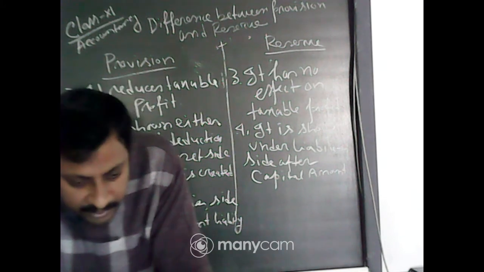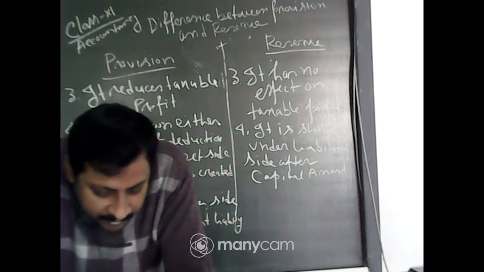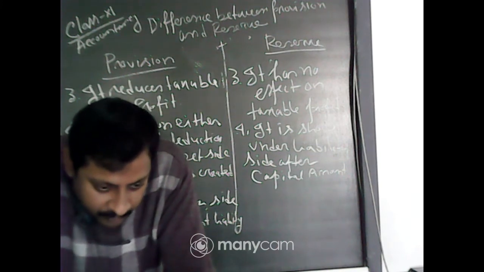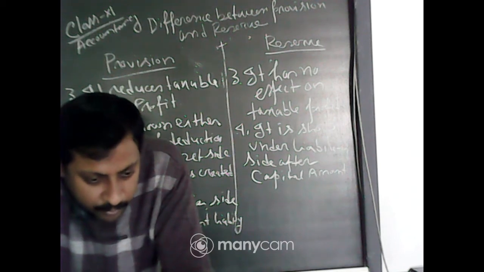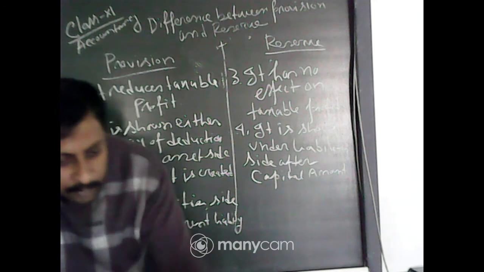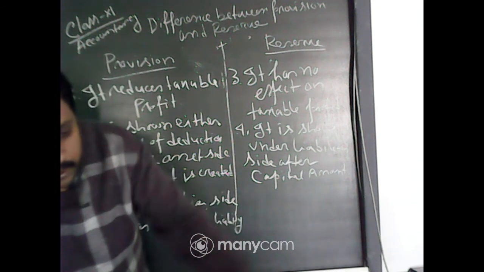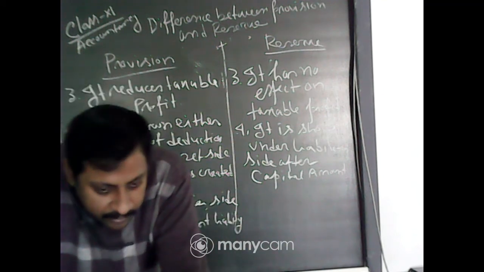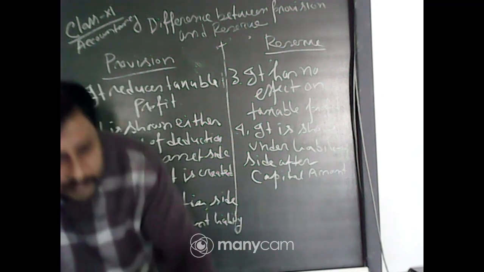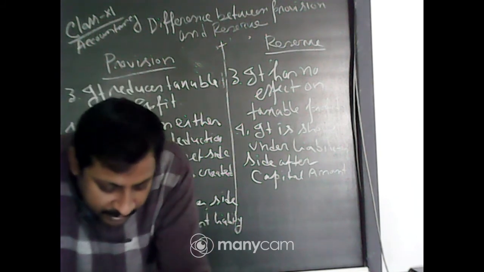But in the case of reserve, generally the creation of a reserve is at the discretion of management. The whole profit is for the owners, so if the owners think some part of profit should be set aside for future unknown liability, then only they make the reserve, unless some reserve is compulsory as per the Companies Act 2013.